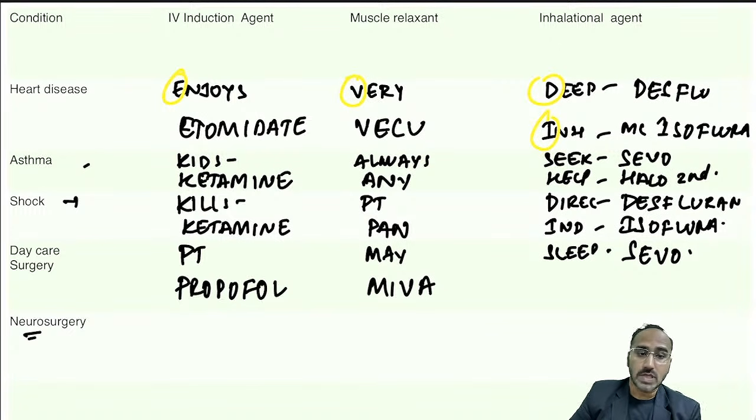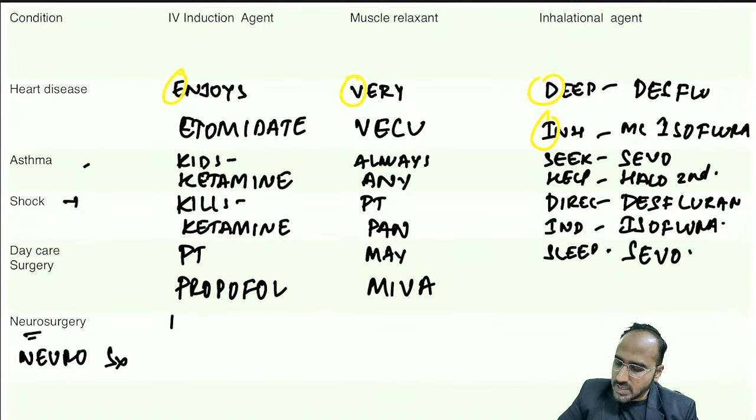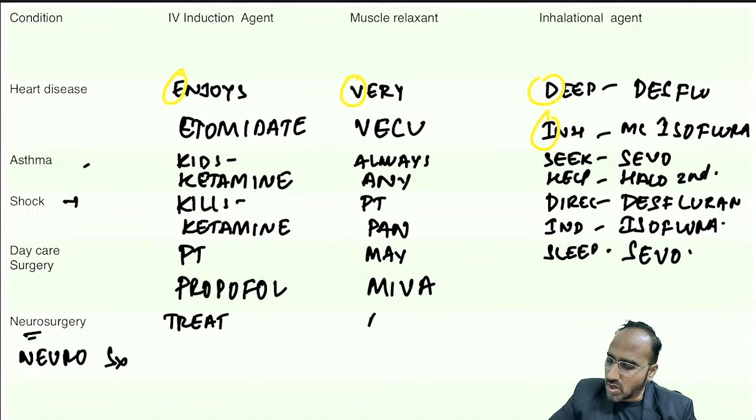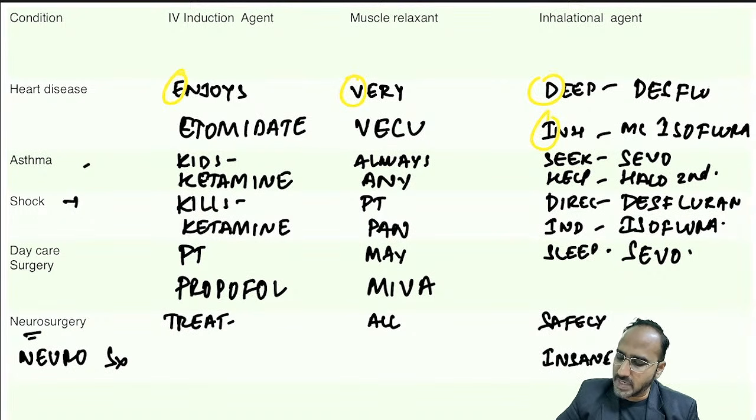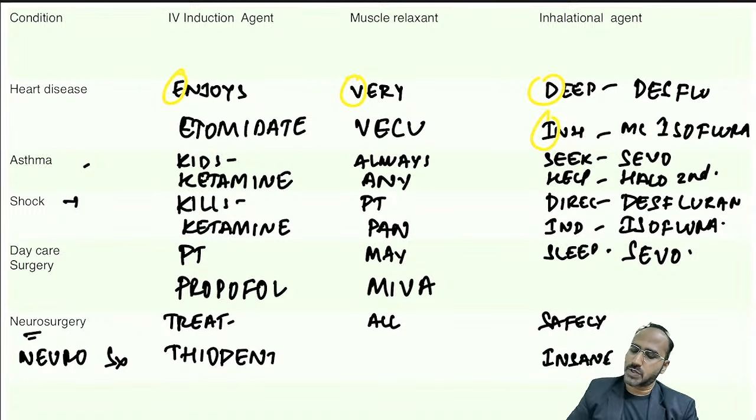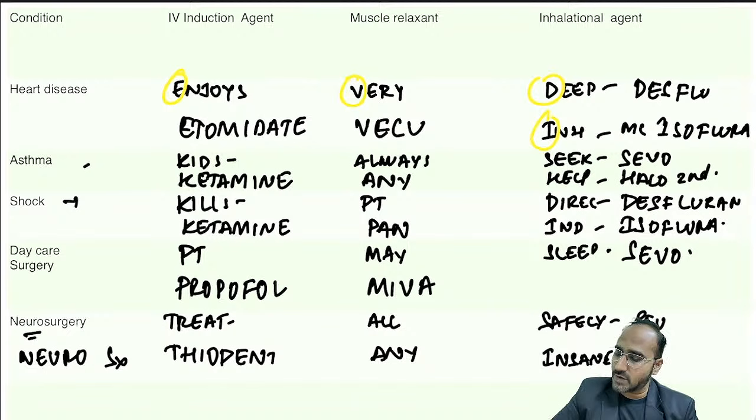Next, neurosurgery. You have to remember, guys, for neurosurgery, neurosurgeons treat all safely insane. What does it mean? T stands for thiopentone, used as an IV induction agent of choice for neurosurgery. Any muscle relaxant could be given after giving thiopentone. And what is the inhalational agent that could be given in neurosurgery? Sevo is the best, and second best is what? Isoflurane. Remember, guys, this is a very, very important slide that covers many MCQs, right?